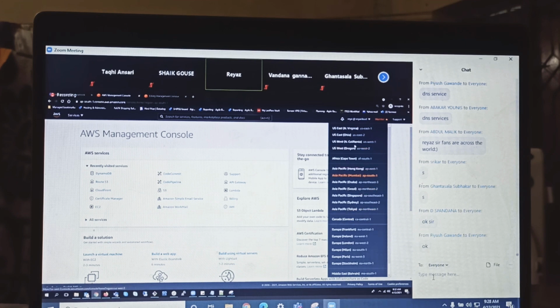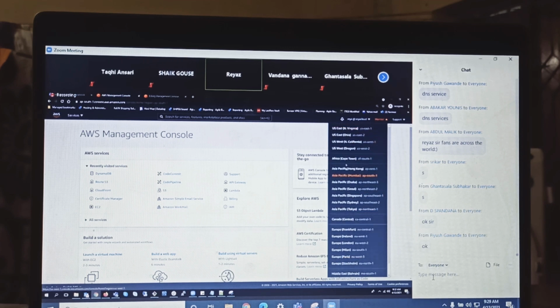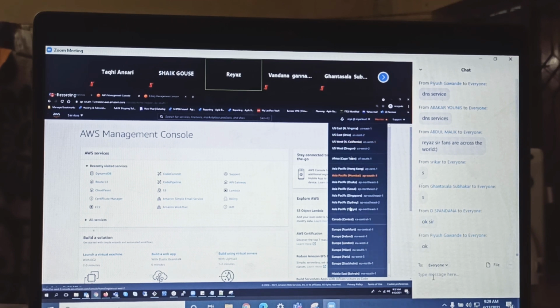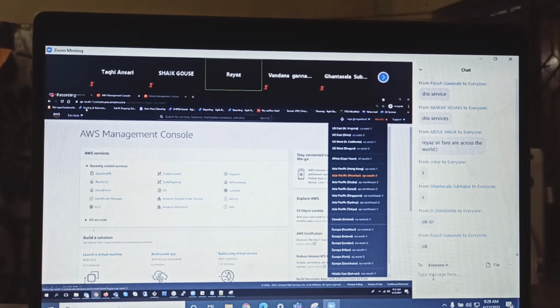Guys, if you maintain only one region, it will be easy for you to handle the billing. Sometimes you have launched a machine there, you have not terminated it, and it will be charged to you. Sometimes you don't know in which of all these regions your EC2 instances are running, and you need to go and check each and every one. But the thing is, guys, the look and feel, the services, everything are the same throughout the regions.